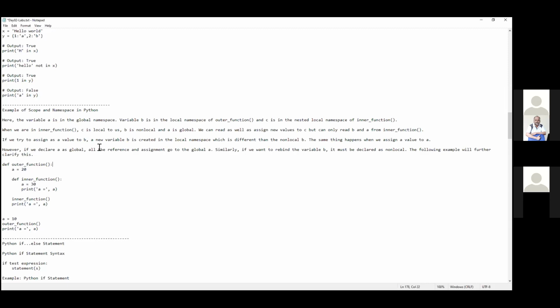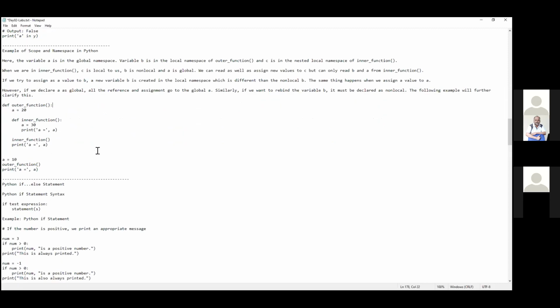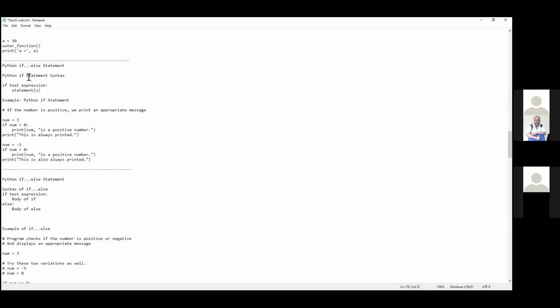Okay. So the other thing I told you, remember this: Python is a foundation language which is going to take you towards data science, machine learning and AI. So it is obviously required to put a lot of energy and time into Python programming, so that you will enjoy the journey which is coming. Okay, so if-else statements we discussed.